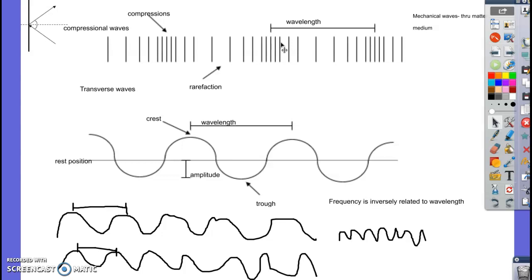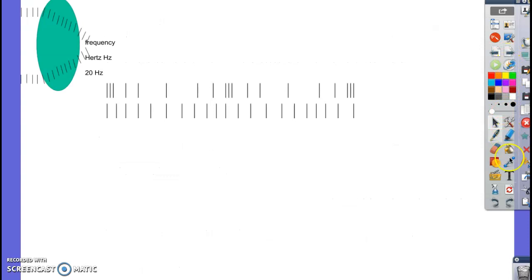So sound waves, since they're these compressional waves, also travel faster if the temperature is higher. Remember, temperature has to do with how fast the atoms vibrate or move. So the hotter they are, the faster at least that the sound would travel through them. Okay, and so the formula that we have for